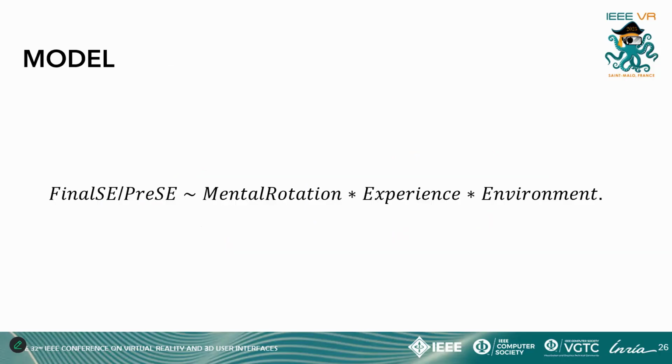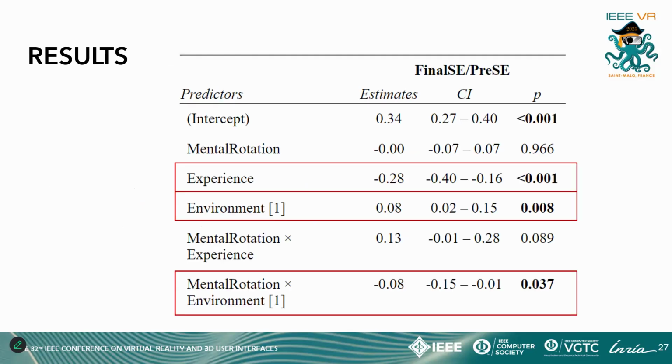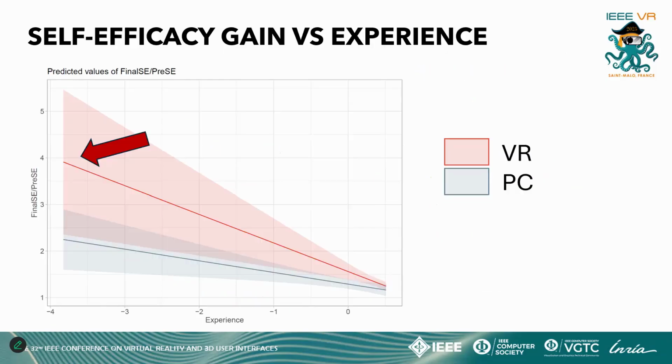To test our hypothesis that spatial ability and prior experience would influence the effectiveness of the VR environment, we modeled the percentage of increase in self-efficacy between the first and last measurement, using spatial ability and prior programming experience as covariates. We found evidence for both main effects of experience and environment, and the interaction of mental rotation and environment. Our model indicates that when controlling for spatial ability, the relative gains are higher for VR users, and that this difference decreases as experience increases, meaning that our intervention was more beneficial to those with less experience.